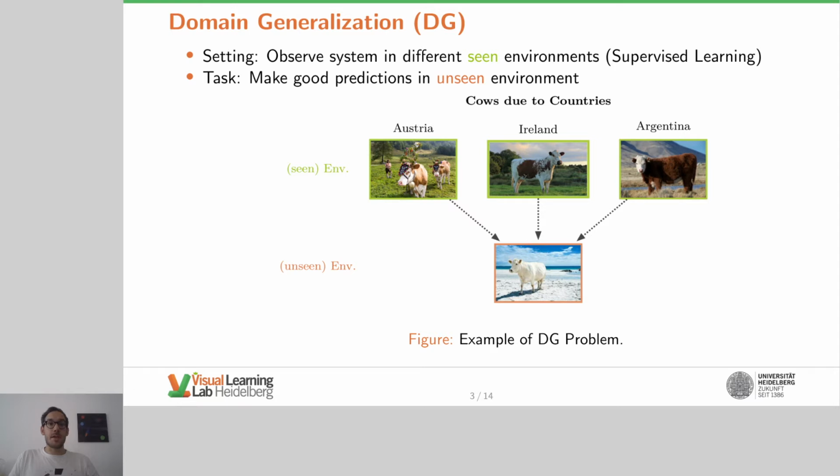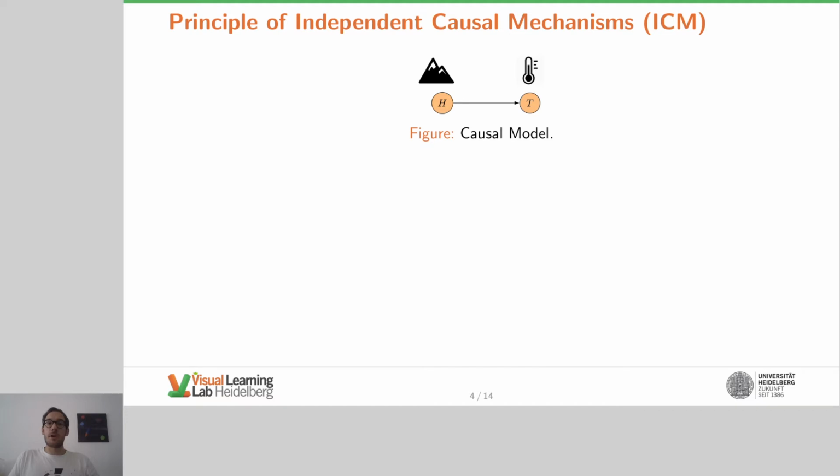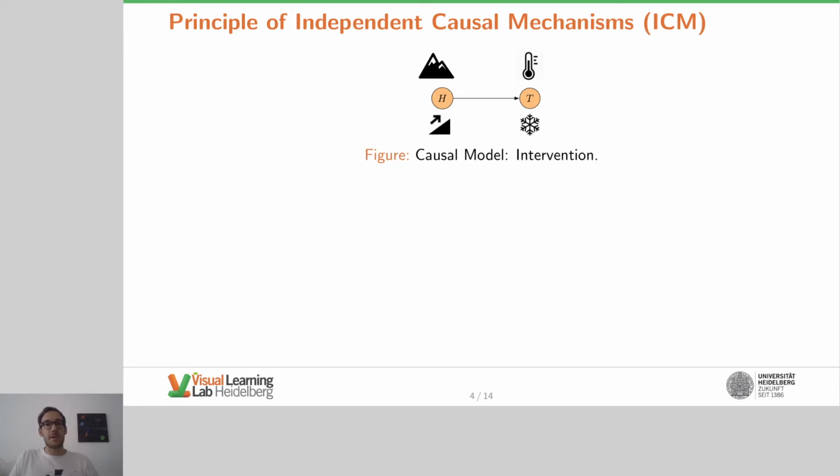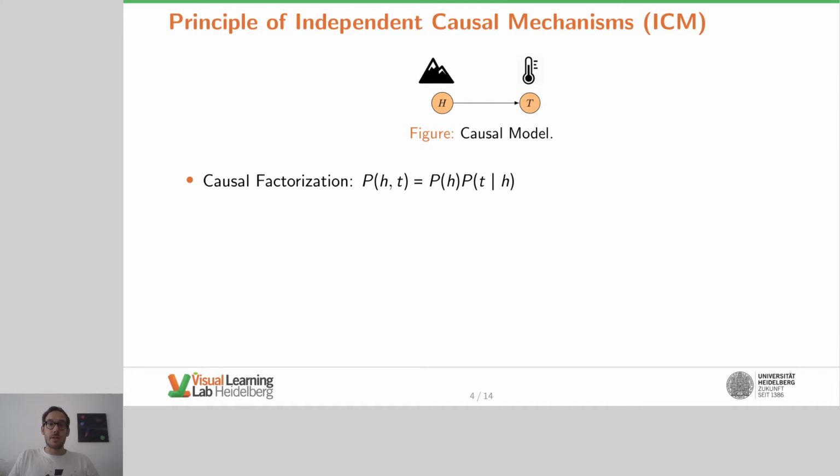In this work, we take a causal perspective on the problem of domain generalization. The simplest causal model one can think of is a model consisting of two variables. In this example, we have different temperature measurement devices that measure the temperature at different heights. It is easy to see that height causes the temperature. When we go up, the temperature goes down. But when we heat the devices, they do not change in height. The causal factorization of the joint distribution goes along this direction. The joint distribution is the product of the prior of the height times the conditional probability of temperature given height.